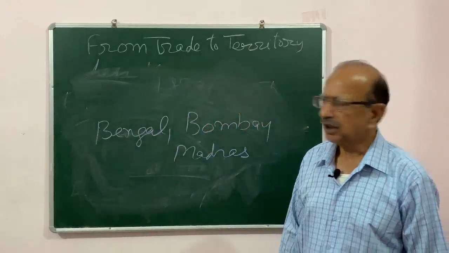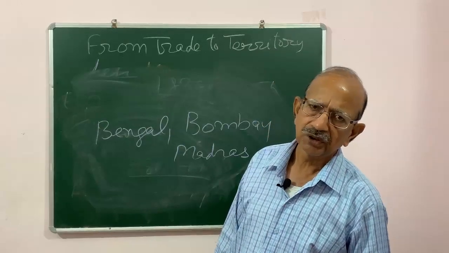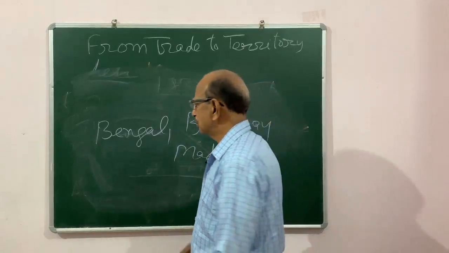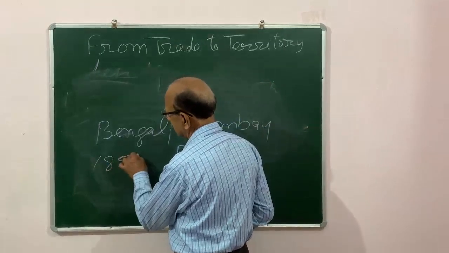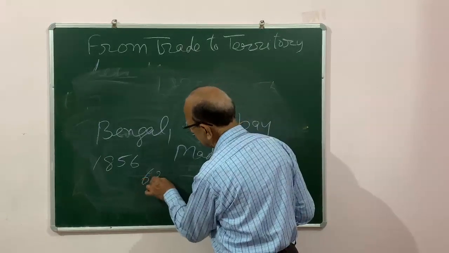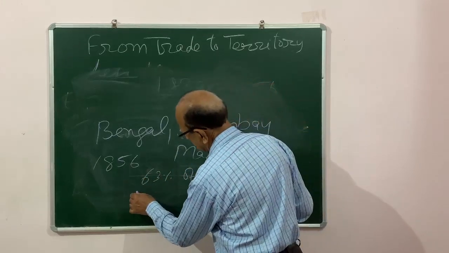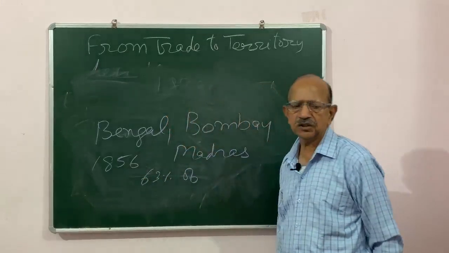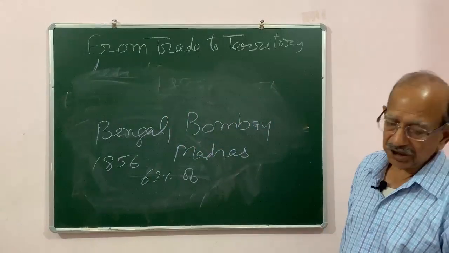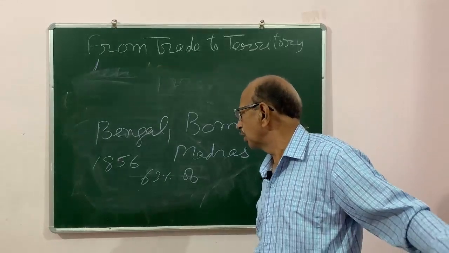Again, they made a number of changes in their army or the way they fought, and in the end, by 1856, they were occupying about 63% of the territory of India, with a lot of rulers under them.